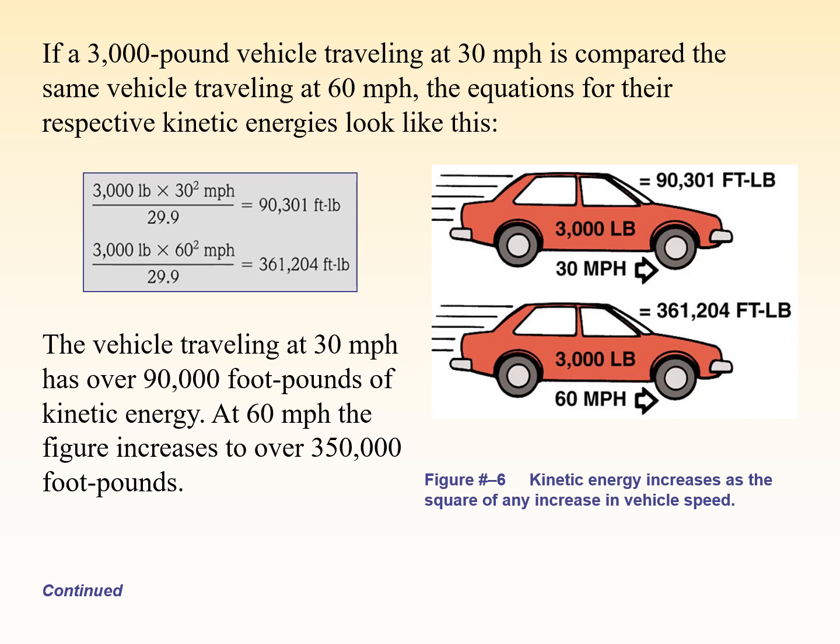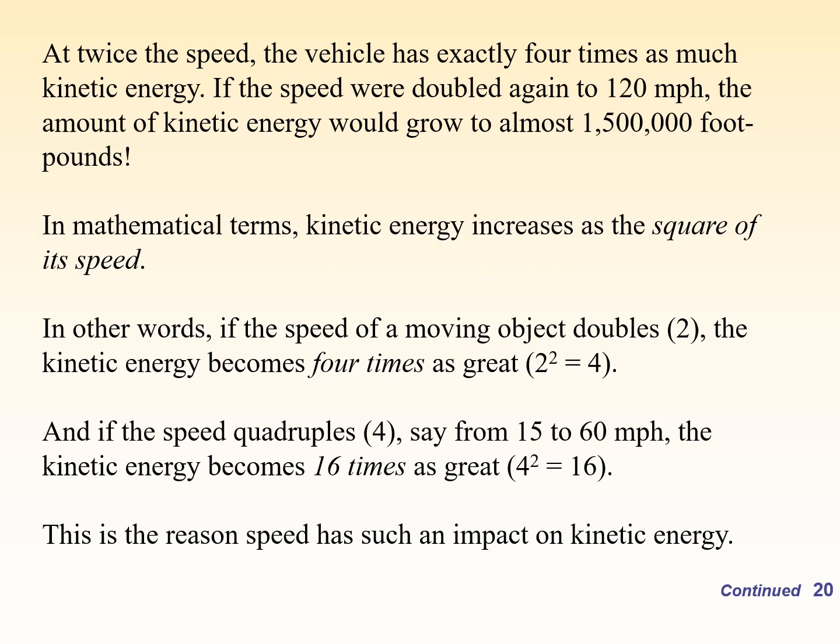Using the formula we get a kinetic energy of 90,301 in the case of the first car, but in the case of the second car we get around 361,204, which is 4 times more than the top car. So as the speed increases, the kinetic energy also increases. If the speed doubles, the kinetic energy becomes 4 times. This is the significance of speed and mass in kinetic energy.